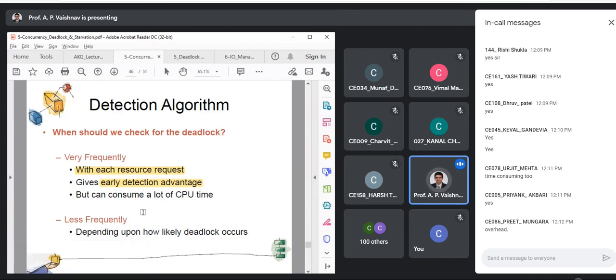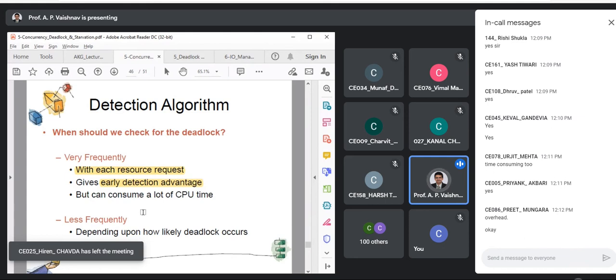Later on, if you check, that two might increase to 5 or 6. So you might have to roll back 6 processes if you check late. Agreed? So that is a trade-off we have over here. If you go with frequent checking, it consumes a lot of CPU time, but it gives you early detection. So there is a trade-off which we need to balance.